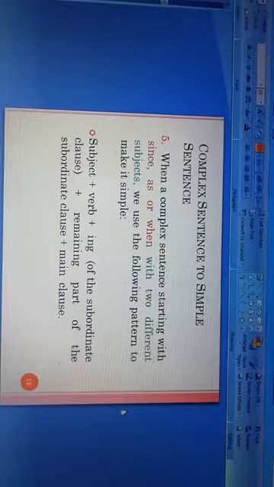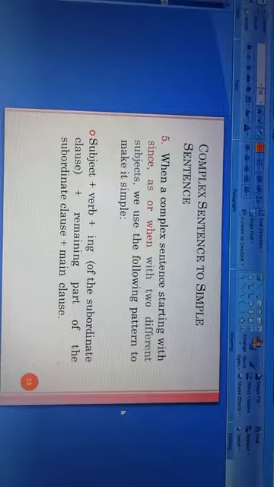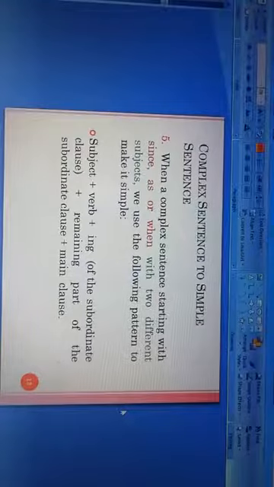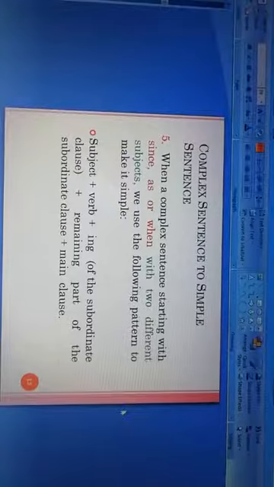The pattern is subject plus verb plus ing of the subordinate clause, then the remaining part of the subordinate clause, and then we write the main clause.